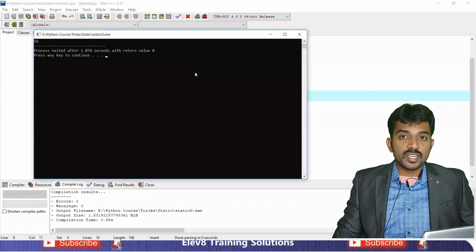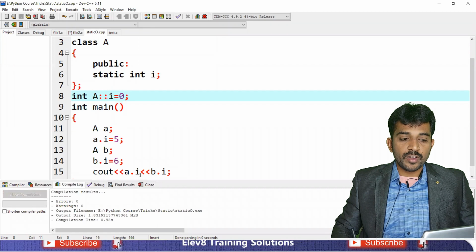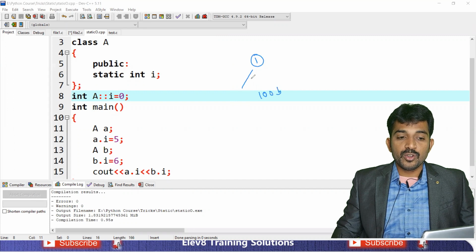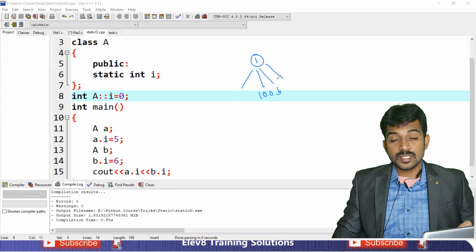See, but you are getting the answer 6. But you stored 5 for the A object and 6 for the B object. See, the static variable is one variable for all objects. Even if you create 100 objects, they all have the same variable, same value.